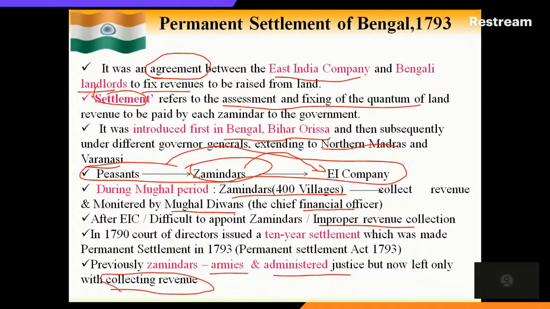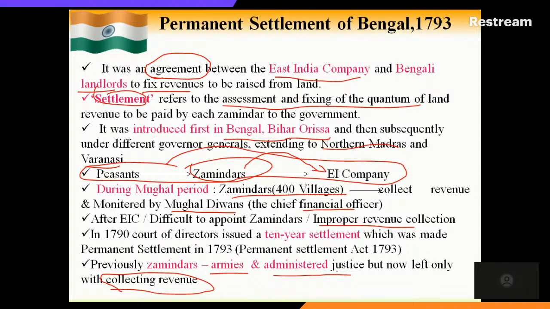Okay, no other rights or permission to keep armies or be involved in justice. This is the introduction to the permanent settlement: why they went for it, what problem they faced, and the difference between the earlier zamindars and the zamindars under the East India Company's rule.